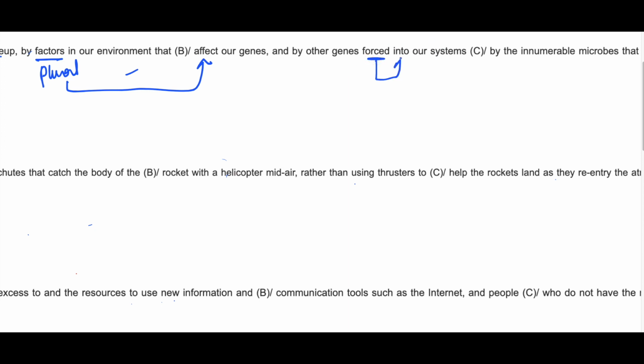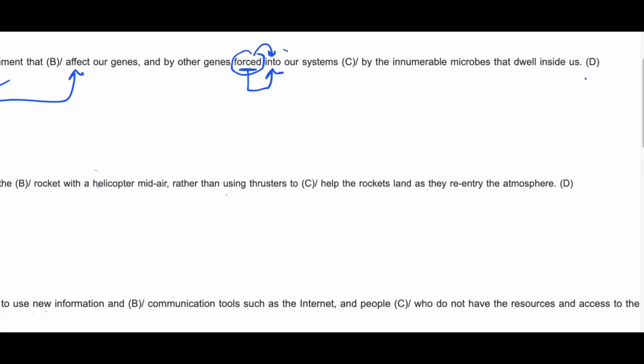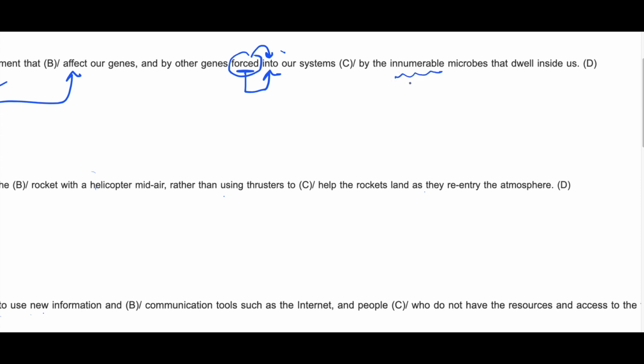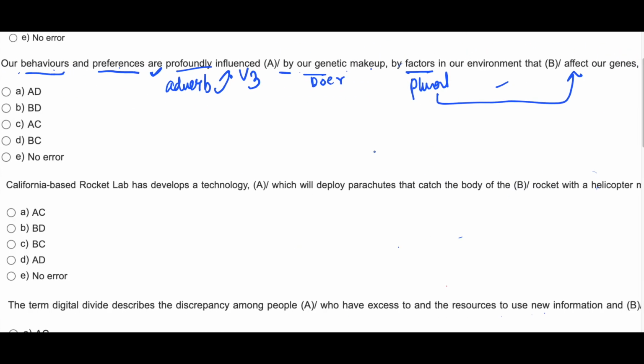As forced has been used, because of this word forced, into has been used. Okay, forced into our systems by the innumerable microbes. Innumerable means what? Many. Innumerable means many. So that's why plural microbes has been used that dwell inside us. So here microbes, this is plural and that's why plural verb dwell has been used. Okay, so this sentence is grammatically correct. So your answer is no error.